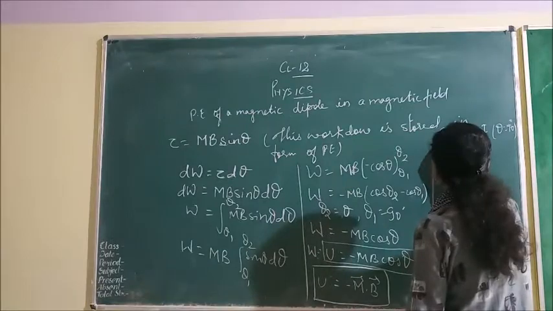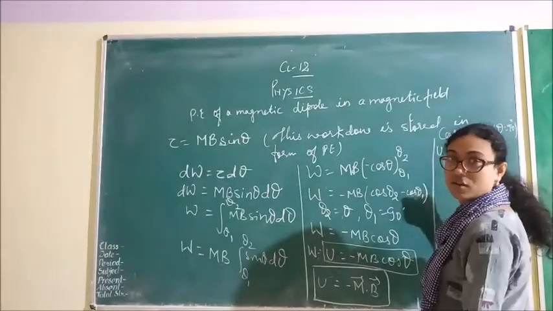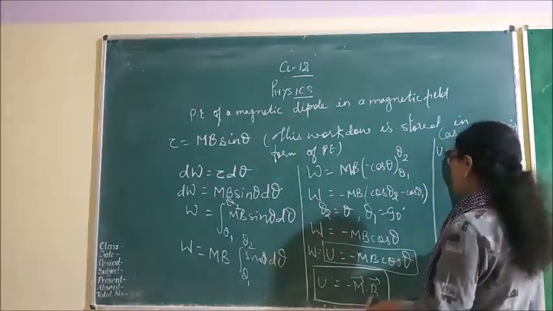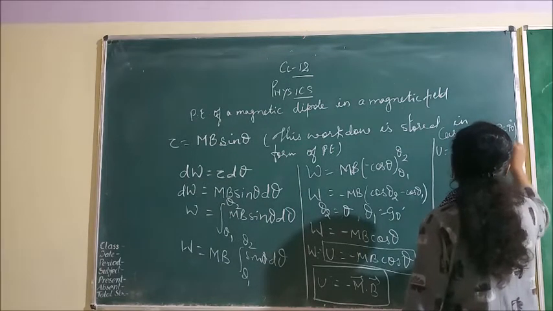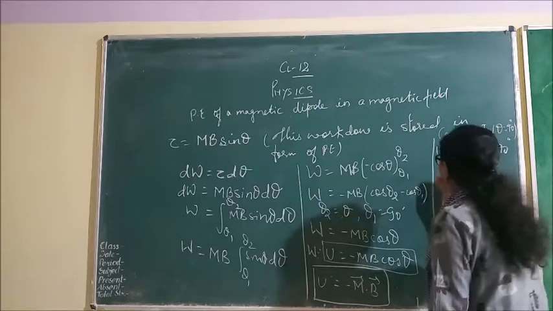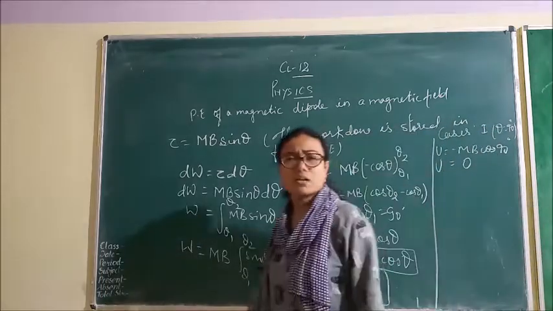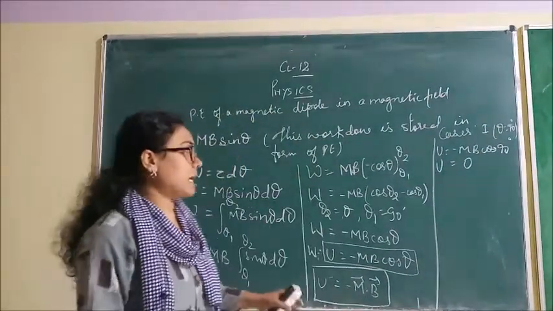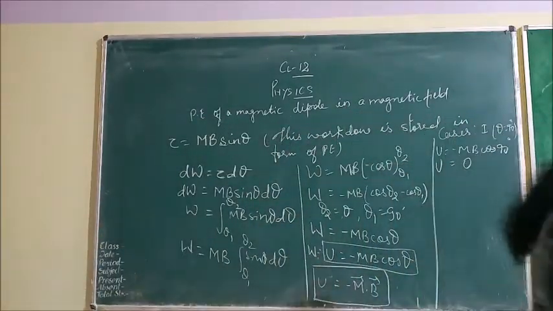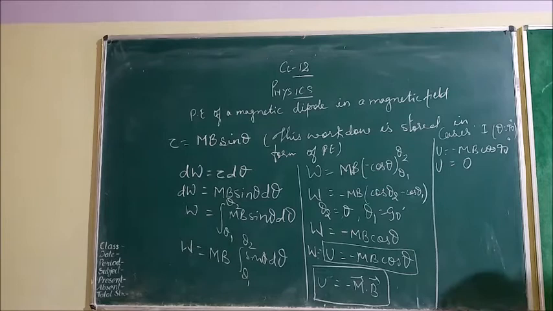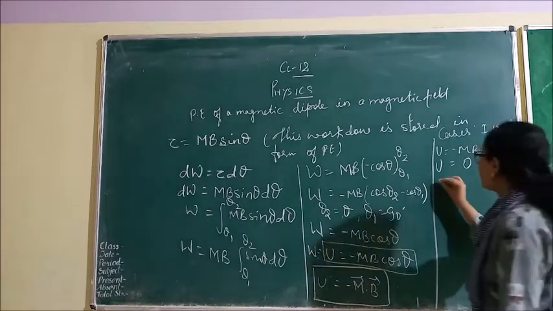Okay, so how much work has to be done, or how much potential energy? That will be minus mb cos 90. Cos 90 will be 0, and the potential energy or work done will be 0. Clear, student? How much work has to be done? It will be 0.